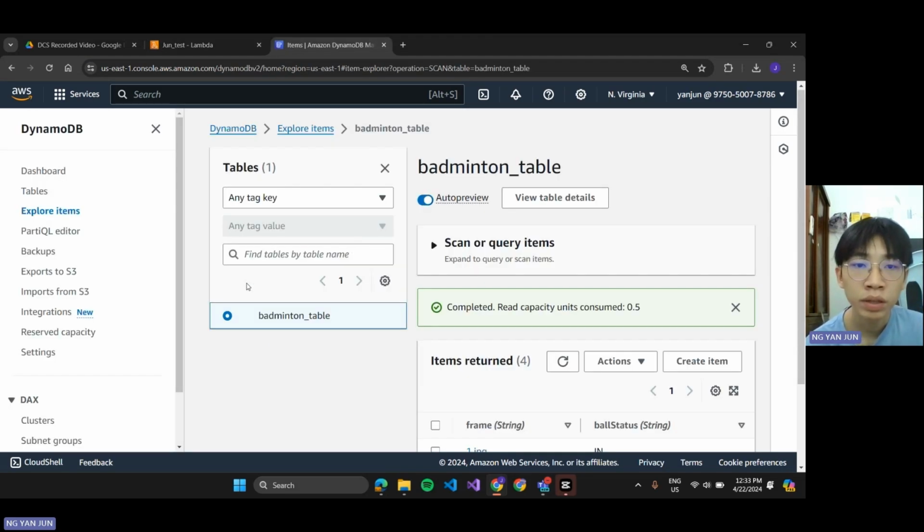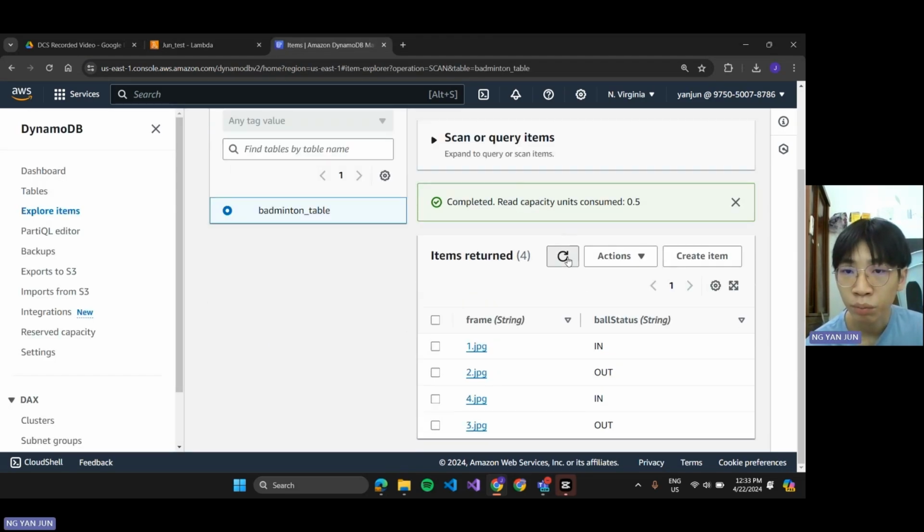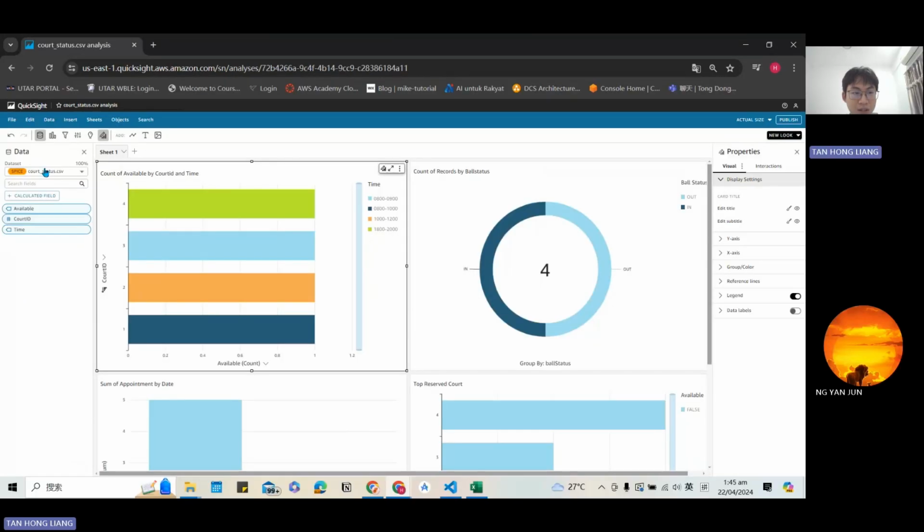Here is our DynamoDB badminton table. The result will print in these tables inside the frame, and the ball status, in and out, will print here. Now we start on QuickSight.